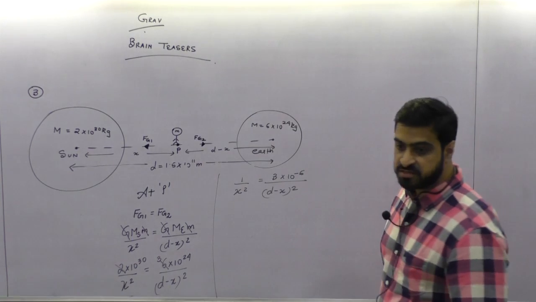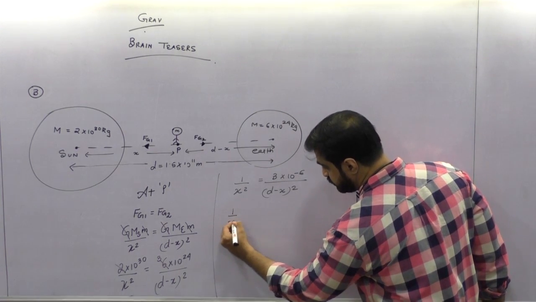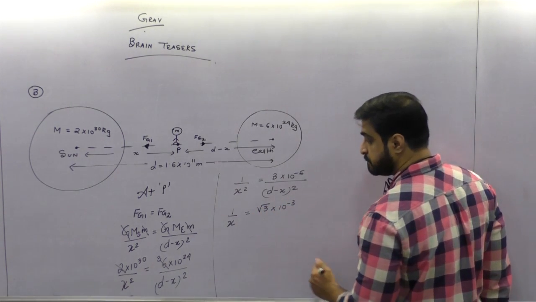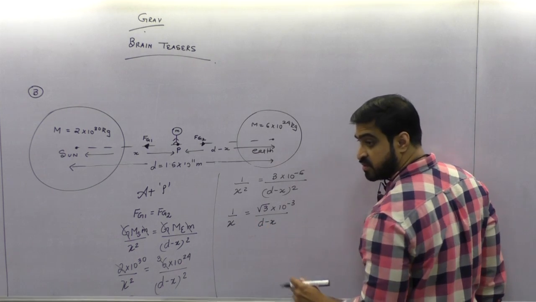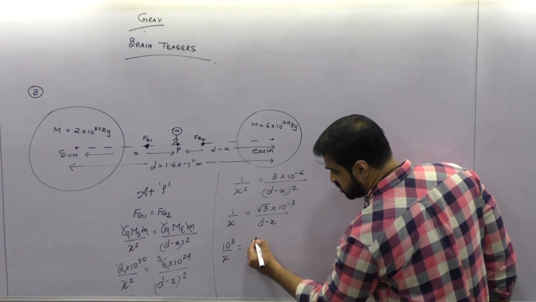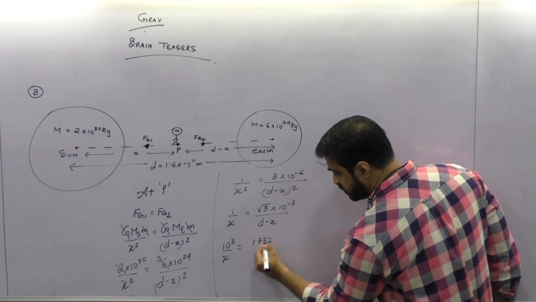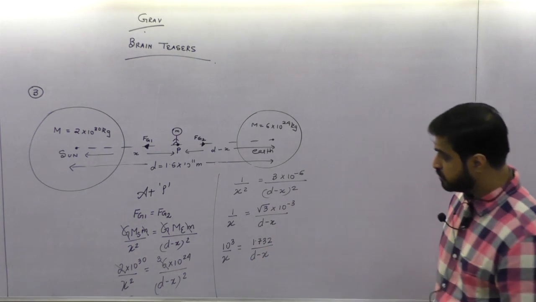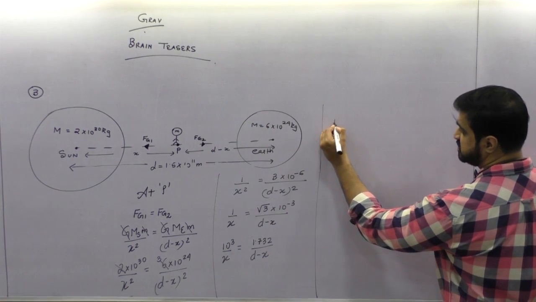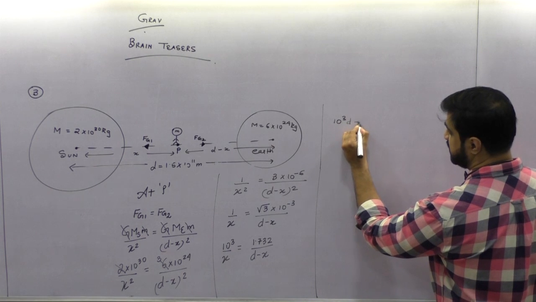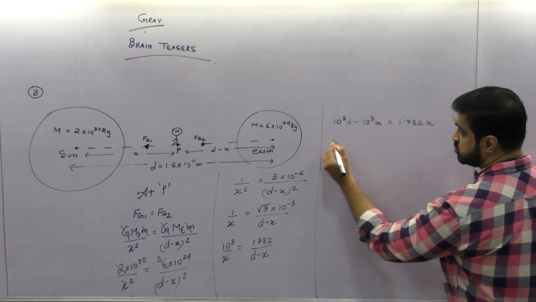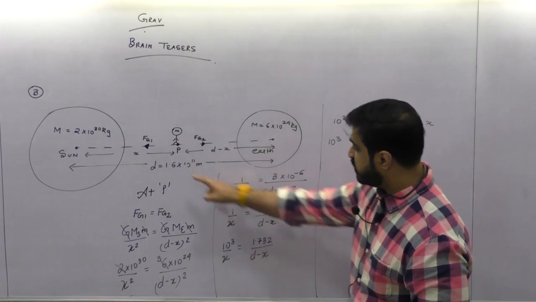Can I take square root on both sides? It becomes 1 upon x is root 3 into 10 raised to minus 3 upon d minus x, right or not? Yes. Can I take 10 raised to minus 3 here? It will become 10 raised to 3 upon x will be root 3, that is 1.732, upon d minus x. Right now, can I cross multiply? Can I say it as 1000d minus 1000x will be 1.732x. So this will become 1000d. D is 1.5 into 10 raised to 11.